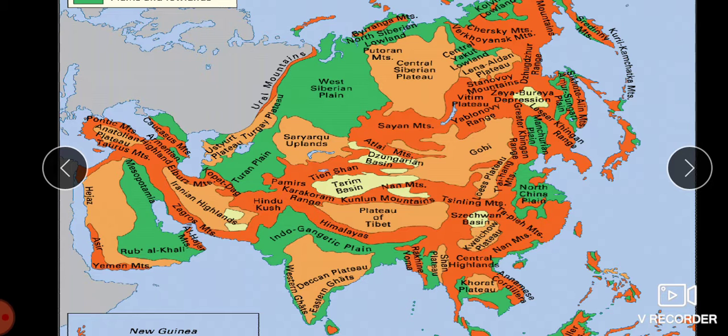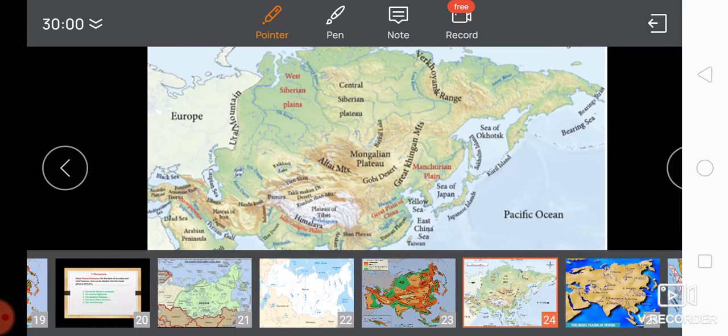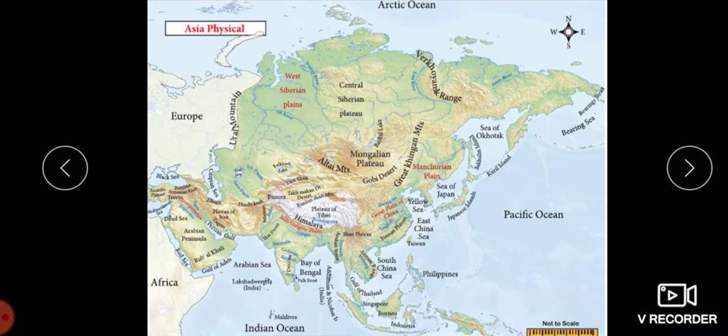Mount Everest in the Himalayas is the highest peak in the world. So there are many plateaus. We are also having many plateaus in between the mountain ranges: Tibet, Mongolia, Iran, and Anatolia. Many rivers of Asia originate in these highlands. Now we will move on to the southern plateau.